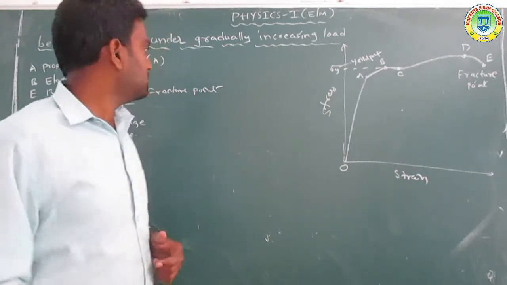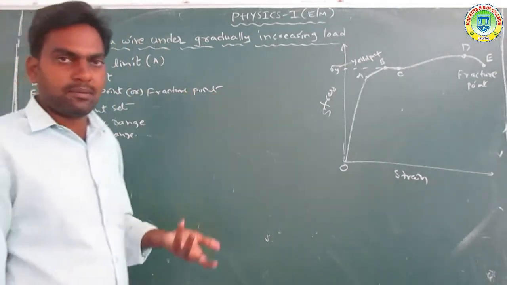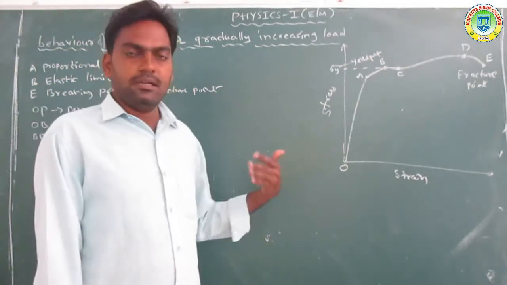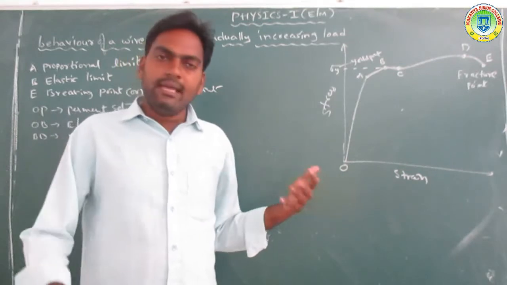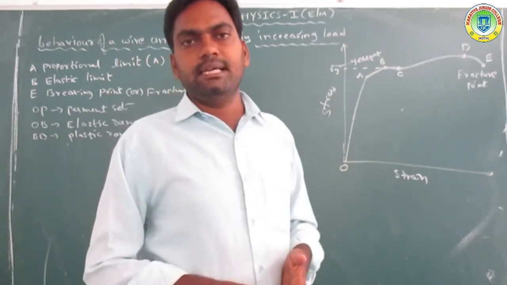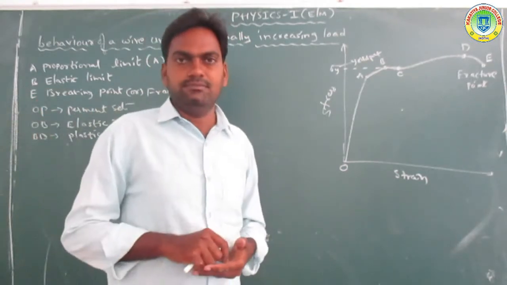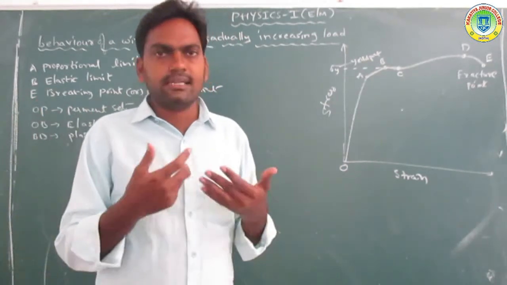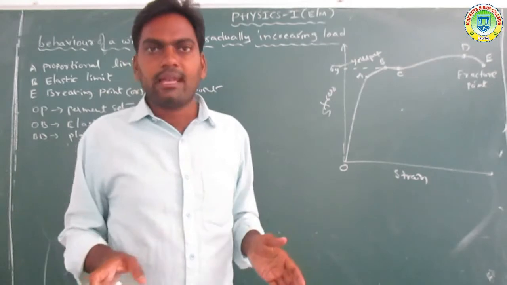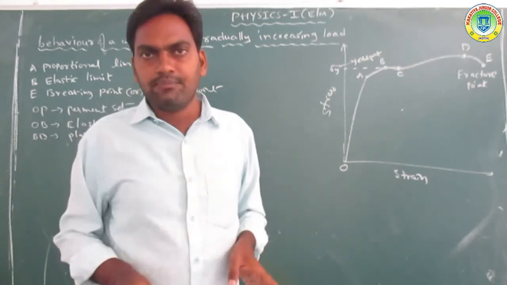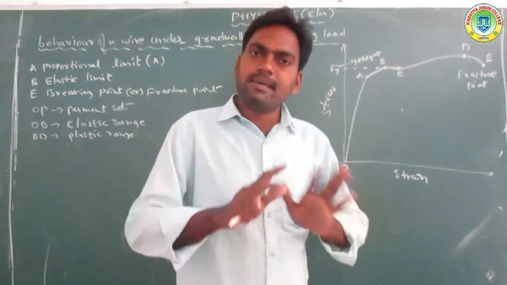Okay, got it. Another one is the permanent set. What is the permanent set? After point B, the load on the wire is gradually increased. When a small stress is applied, a large strain is produced on the wire. It does not regain its original position and does not obey Hooke's law. That region is called the permanent set.